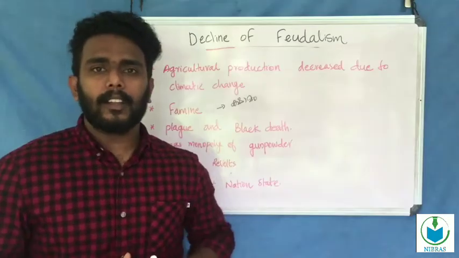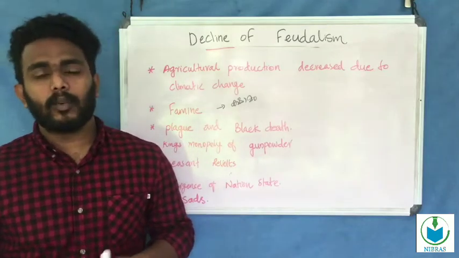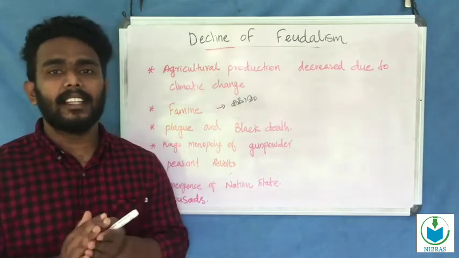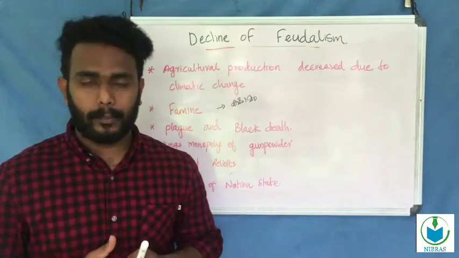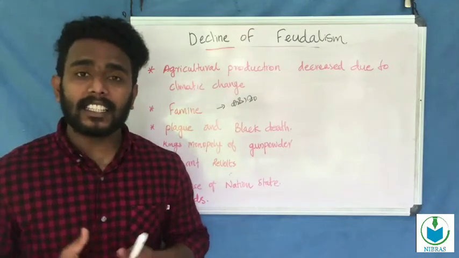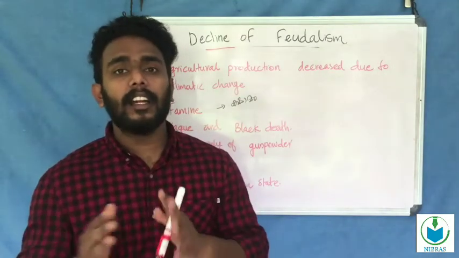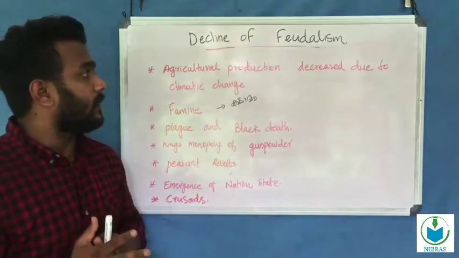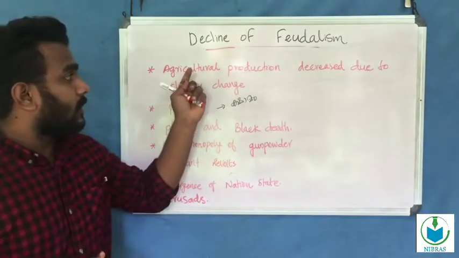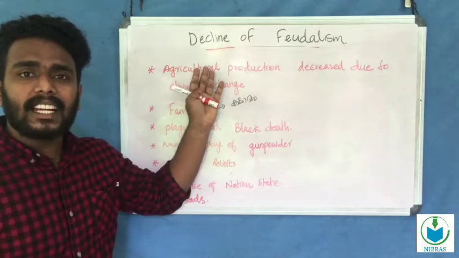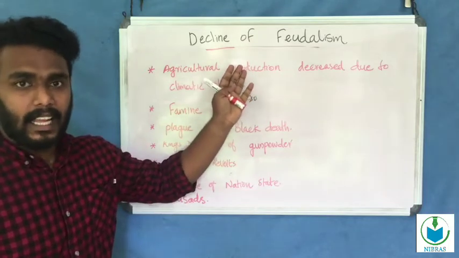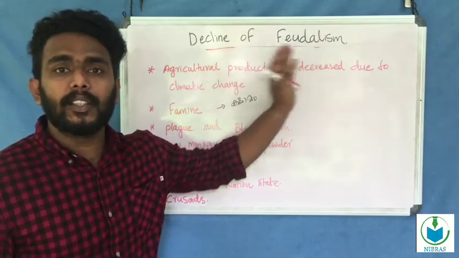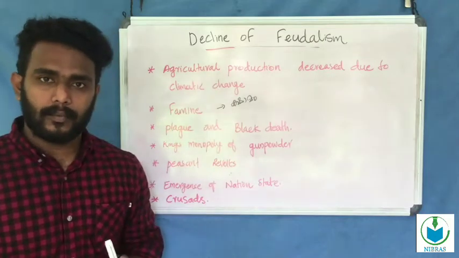Okay, we are going to discuss the decline of feudalism in the medieval period. Now we are going to discuss the reasons behind the decline of feudalism in Europe. The first point: agricultural production decreased due to climatic change.